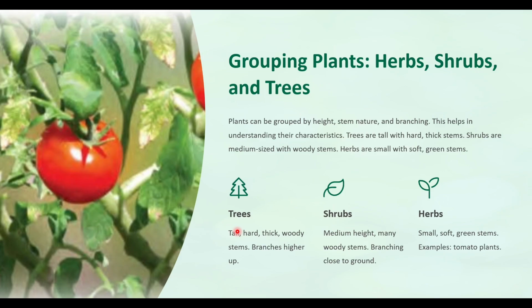Trees are usually tall, with hard, thick, woody stems and branches higher up. Shrubs are of medium height, with many woody stems branching close to the ground. Comparing trees and shrubs, trees are larger, but shrubs are of medium height. What are herbs? They are small, with soft green stems. Examples: tomato plants.